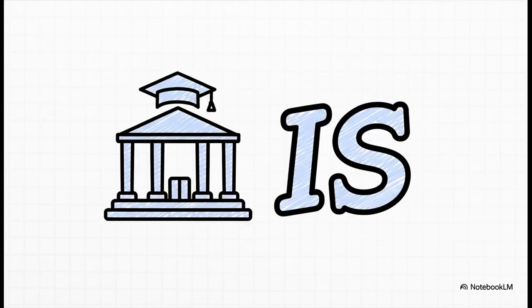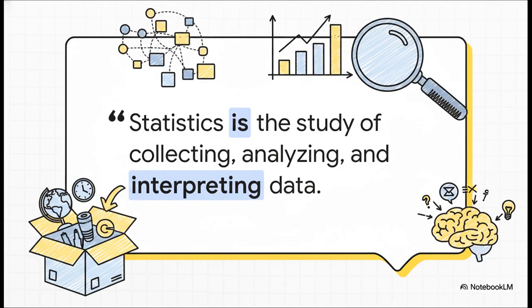When statistics means the science, the actual subject you take a class on, it's treated as a singular noun. It's one thing. So we use is. Simple as that. So if someone asks you that question, what is statistics, they're looking for that big textbook definition. Something like this: statistics is the study of collecting, analyzing, and interpreting data.